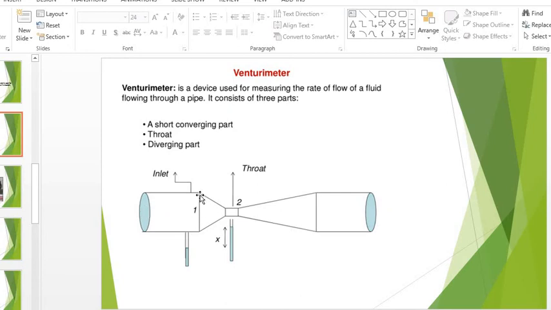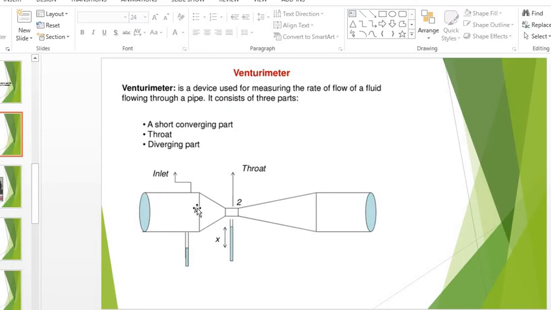Now this portion is called the convergent cone, because this one is converging. Then this portion is called the throat, and after that this is the diverging cone, because this cone is diverging, right? Diverging means like this, right?